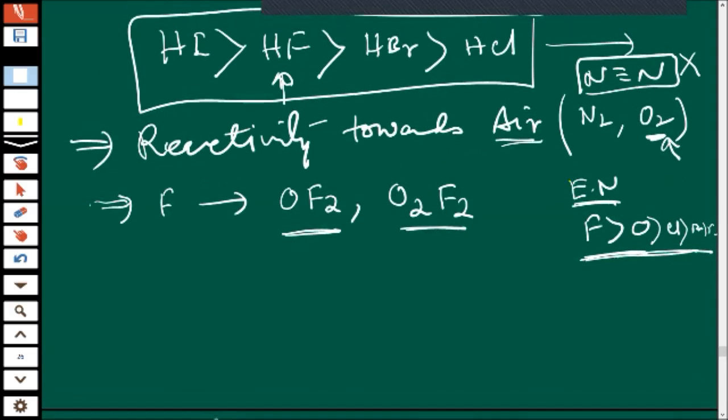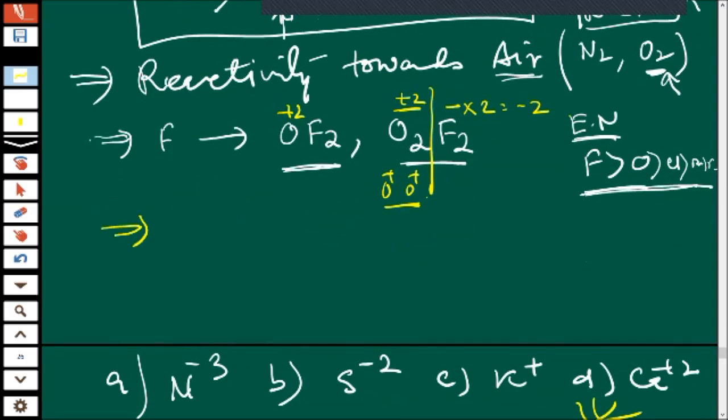Now tell me the oxidation state here of oxygen. +2. Very nice. Fluorine has -1, so with two fluorine, oxygen would have +2 in total, but +2 is shared by 2 atoms, so in O2F2 each oxygen has +1. So these are regarding oxides of fluorine.